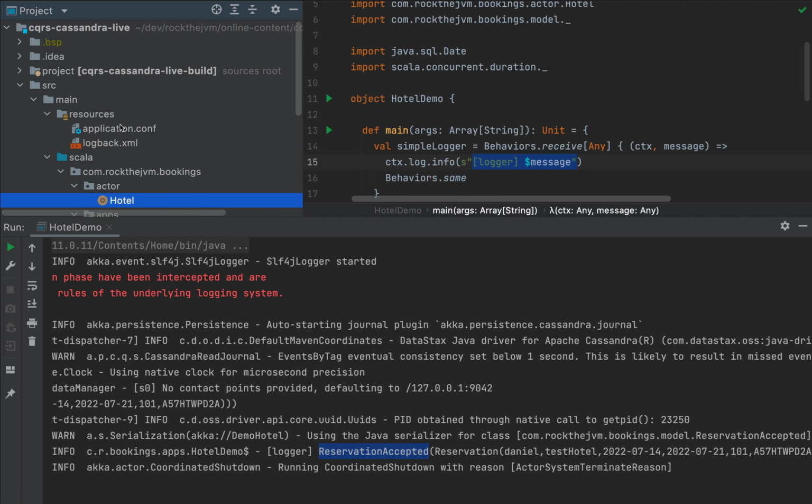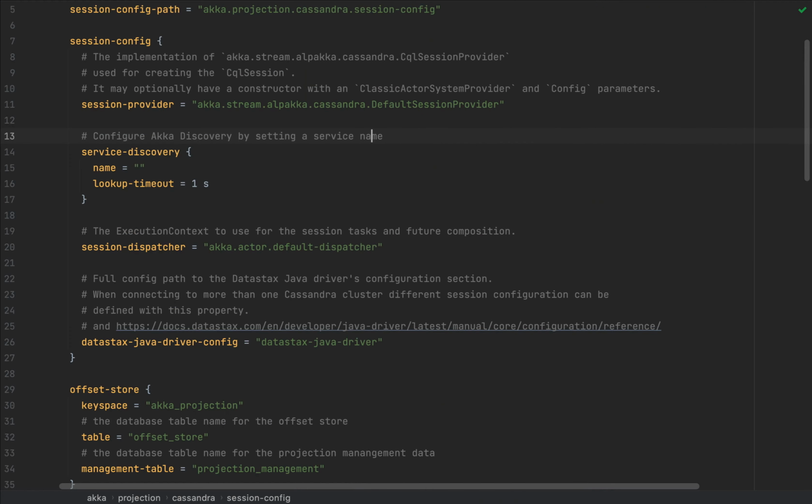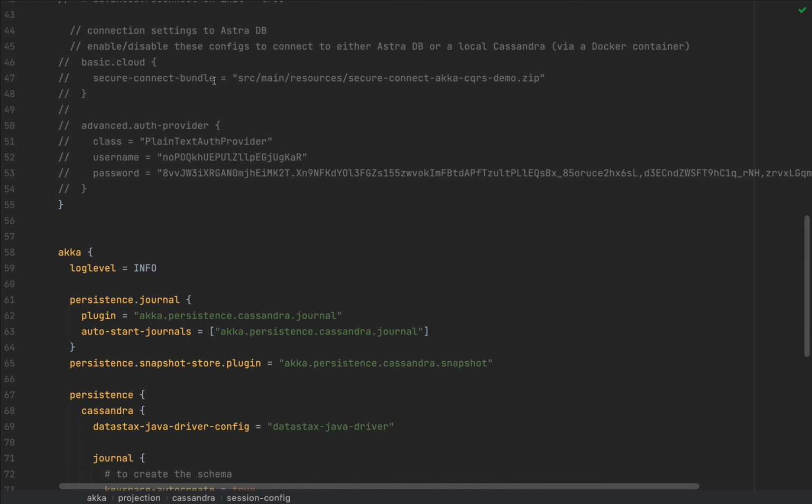Now, due to application.conf, Akka Persistence already knows which persistence store we're going to use. In this case, under akka.persistence.journal, we have akka.persistence.cassandra.journal, which is a smart journal that will automatically create the appropriate tables for all the messages and the events that we're going to store in Cassandra.